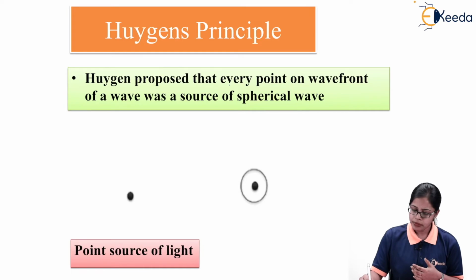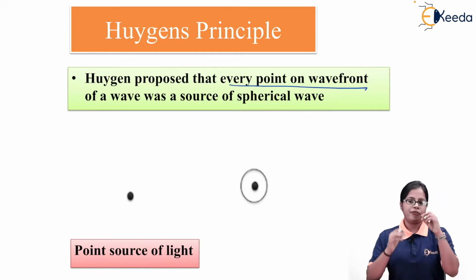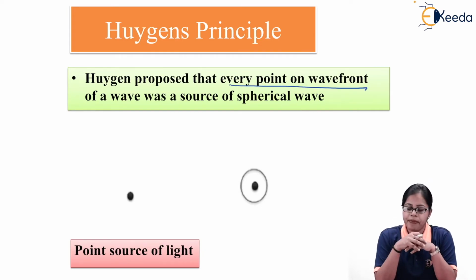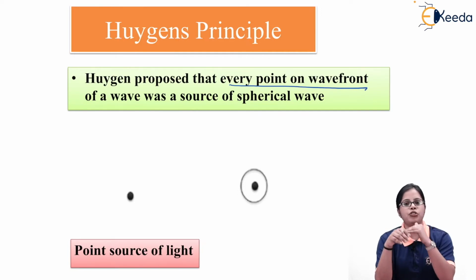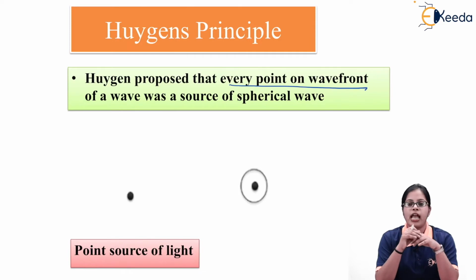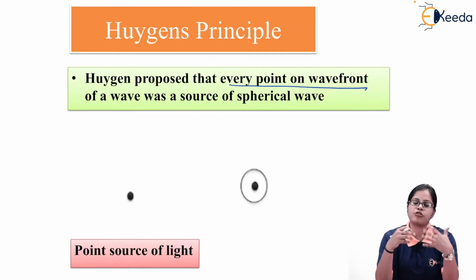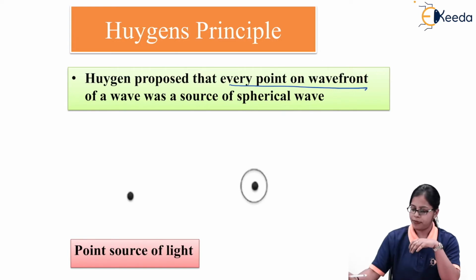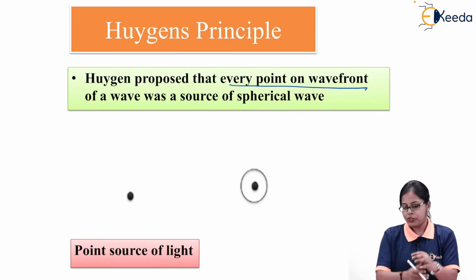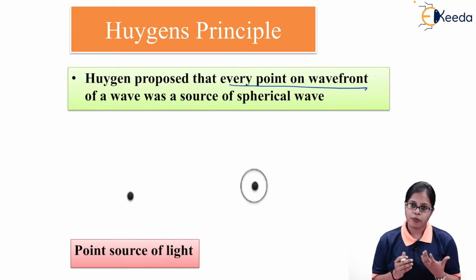That means if I have a primary source of light, and from that primary source there is an emission of wavefronts, the points on the primary wavefront behave as secondary sources. So according to Huygens principle, I consider the basic primary source.